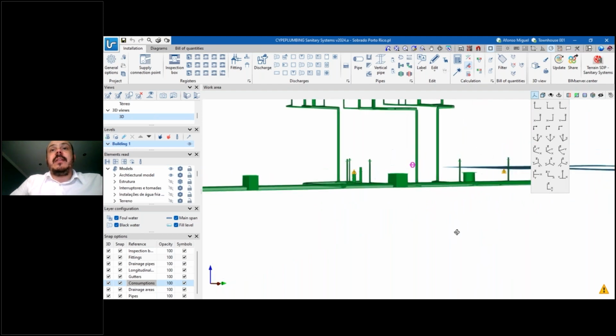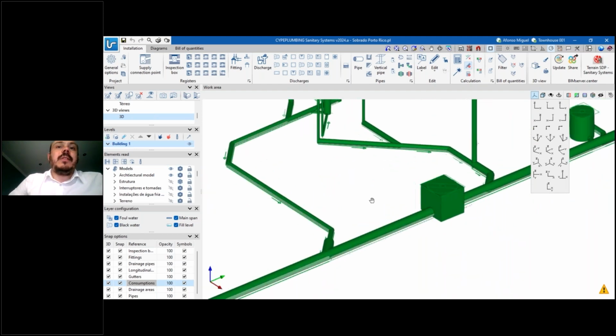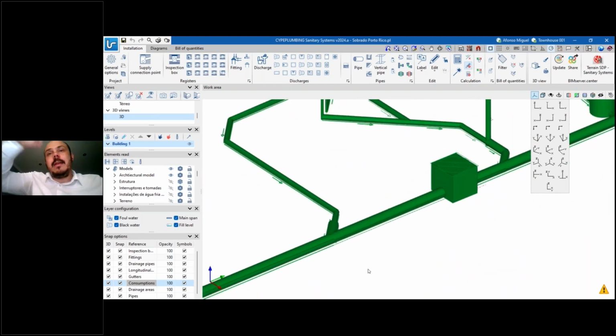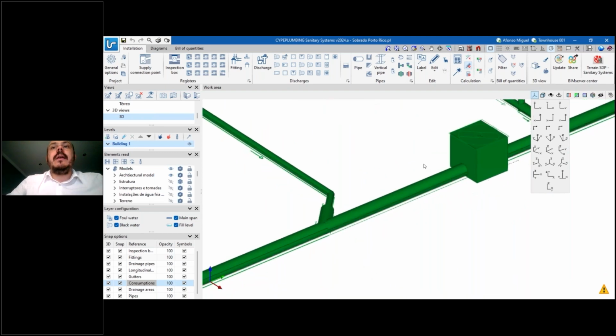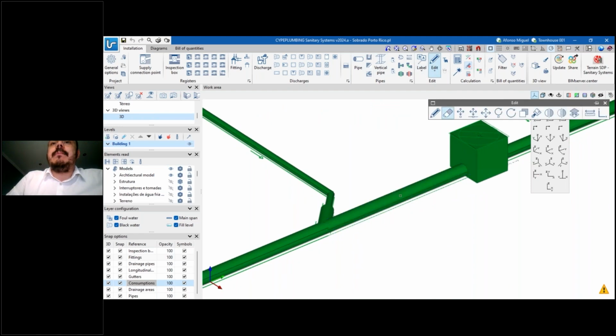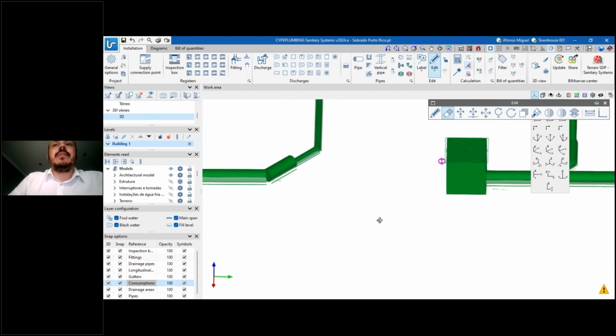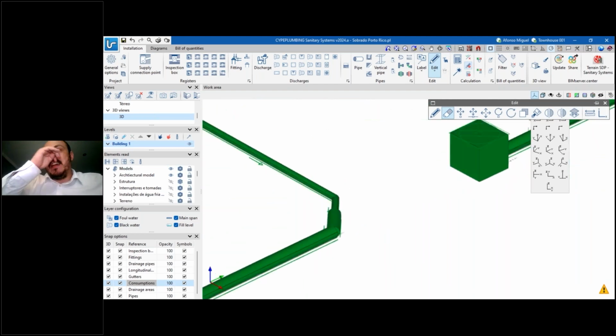The first thing that you can now model in 3D. So before it was just in a 2D view, it's going to be much easier to connect elements in a 3D environment. So for example, let me delete this piece, for example, here. Okay, just let's introduce again this part of the plumbing